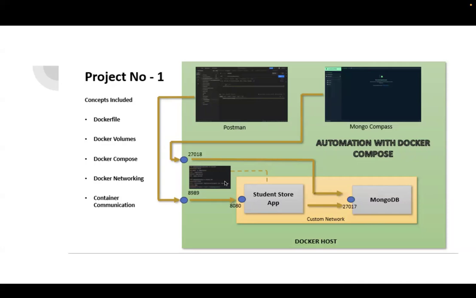Creation of the Docker image from the Dockerfile and deploying it as a Docker container, all of these will be automated with Docker Compose.